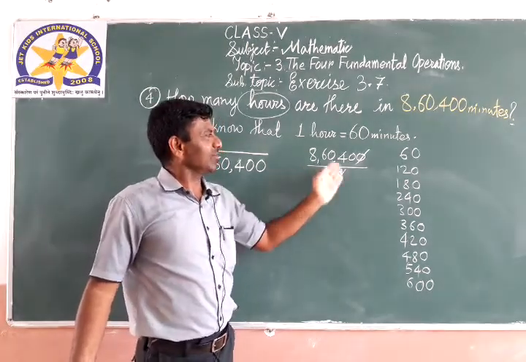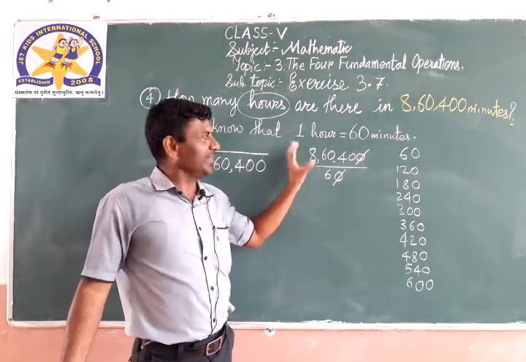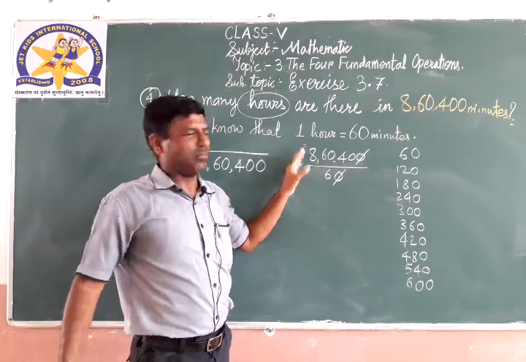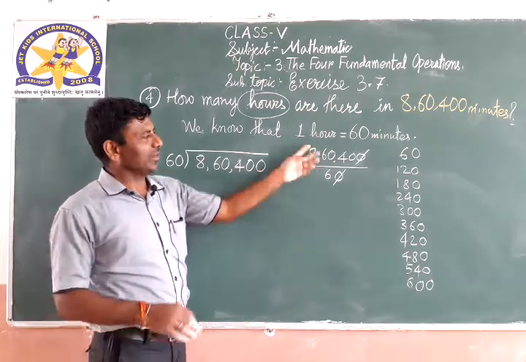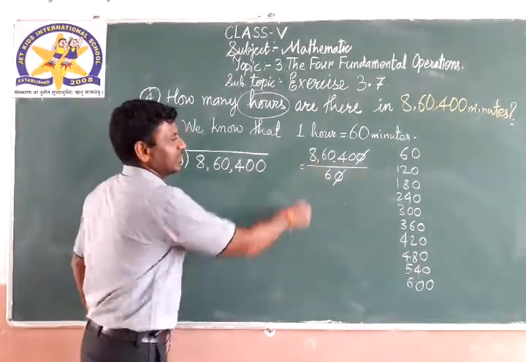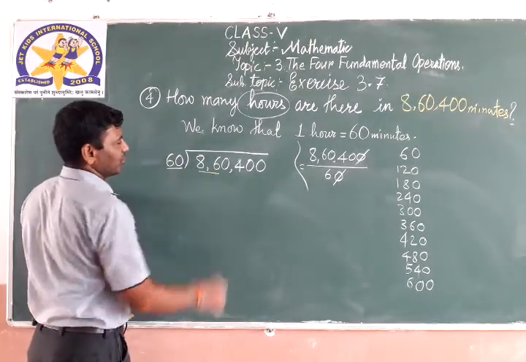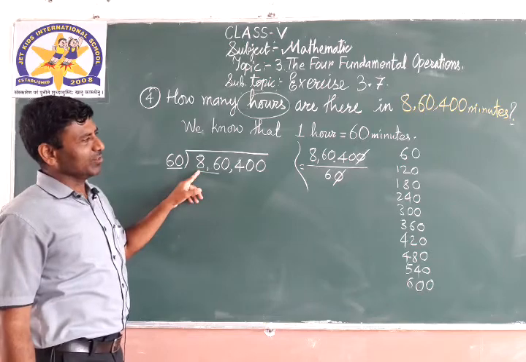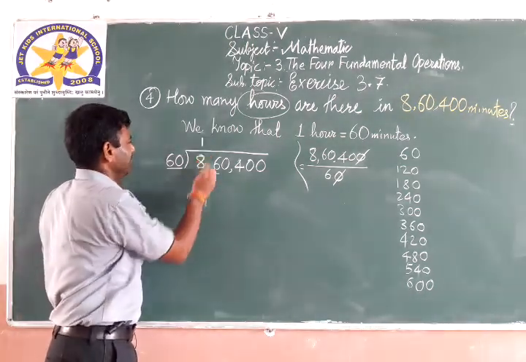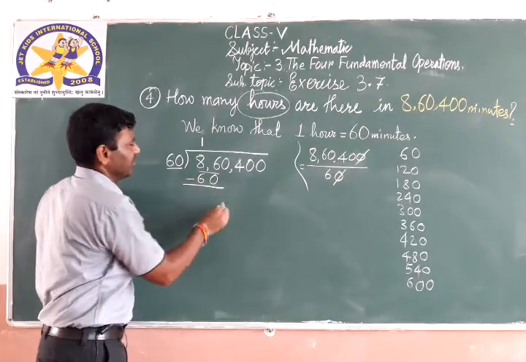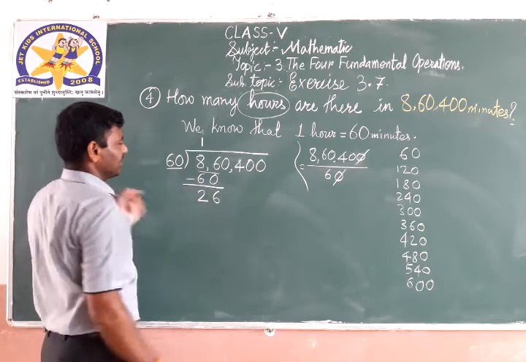Or you can cut here also, but it needs practice. Okay, you can write in this form also. Got it? But it is easy to solve like this. Once you are habitual, you can directly write like this and solve. Okay, see. First focus on 2 digits. 6 1s are 6, 6 2s are 12. No, it's a bigger number. So 6 1s are 6. Subtract 6 minus 0, 6. 8 minus 6, 2, 26.